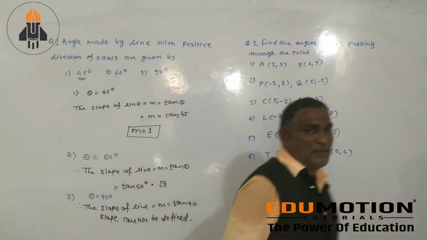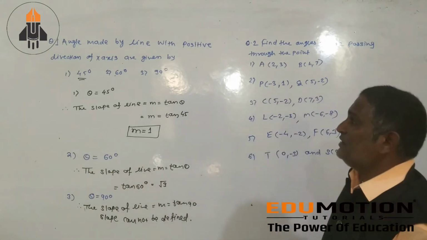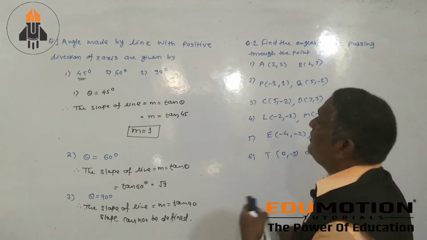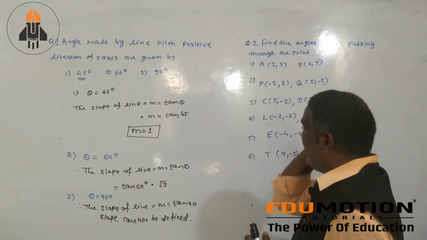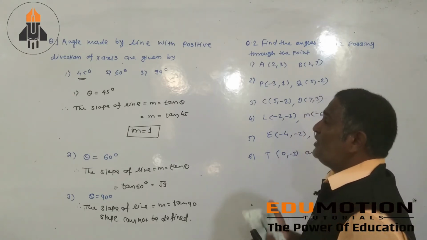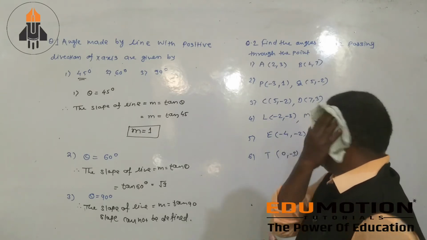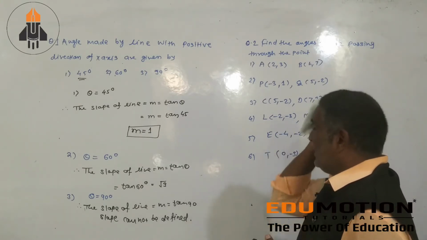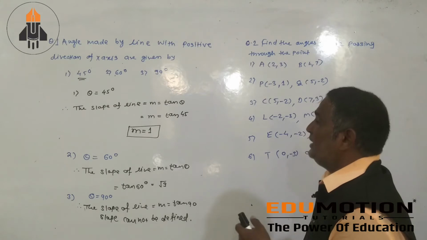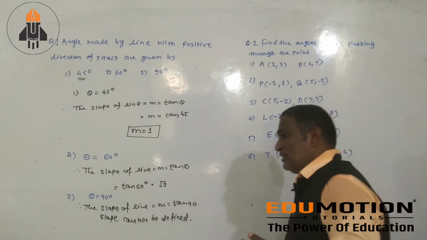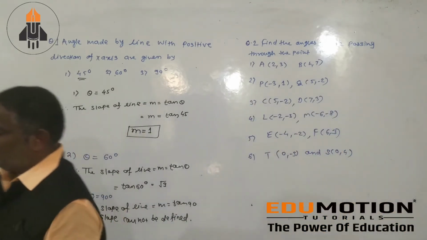फर्स्ट क्वेश्चन क्या था आपका? First question is that angle made by the line with the positive direction of capital X axis are given by. First problem is your 45 degree, second problem is your 60 degree and third problem is your 90 degree. और ये आपका solution होगा. Then go to second question.